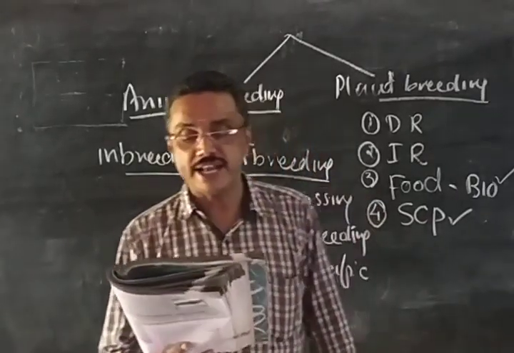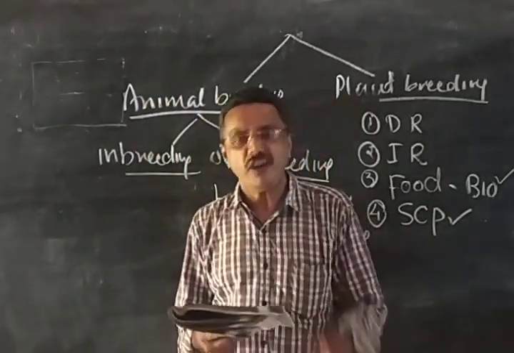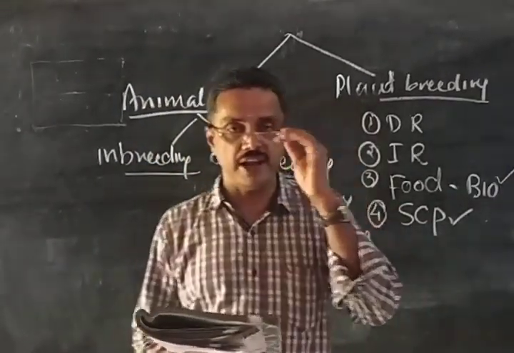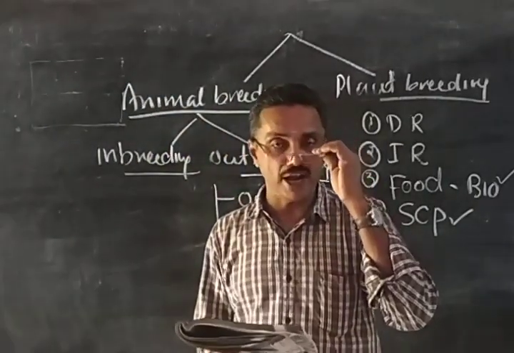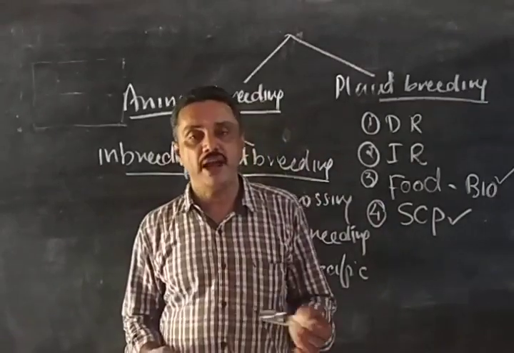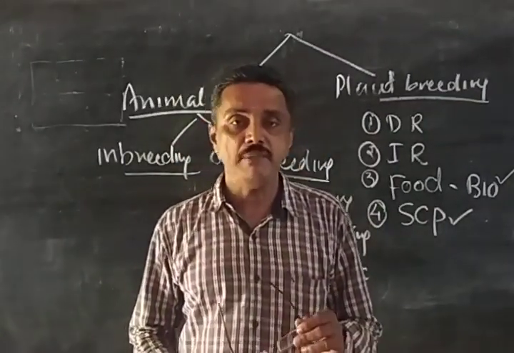First question: explain in brief the role of animal husbandry in human welfare. Animal breeding. First of all, you write what is animal breeding. Growing and caring of animals which are useful to human beings is called animal breeding.